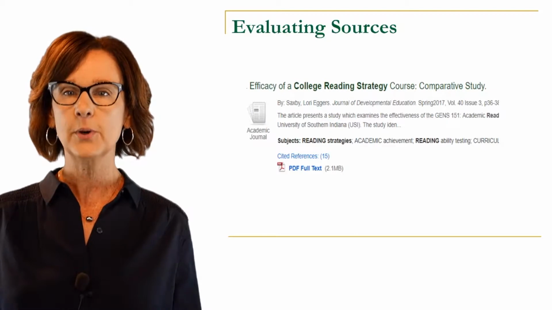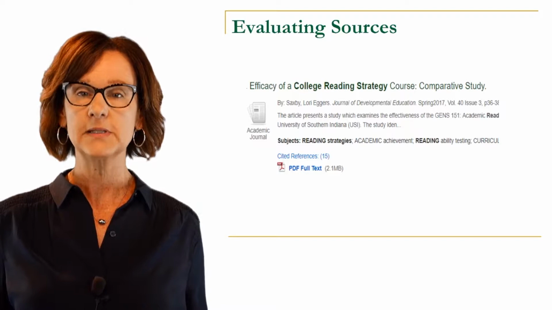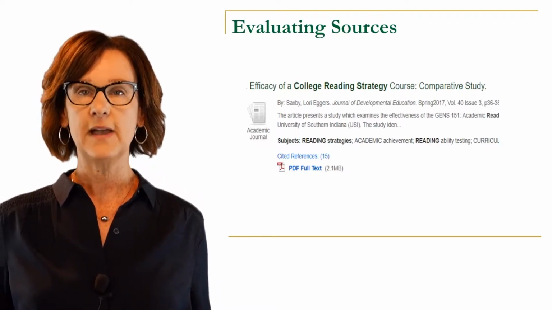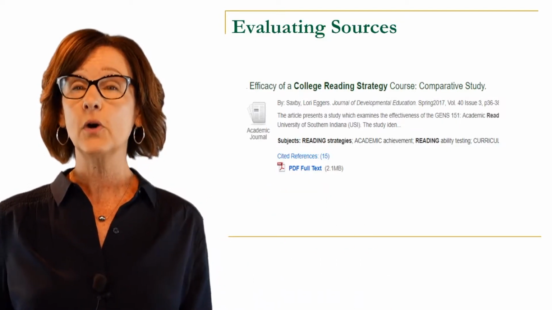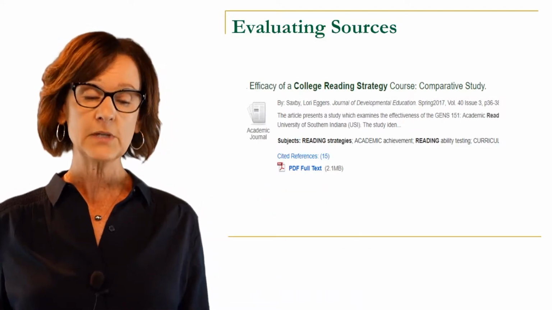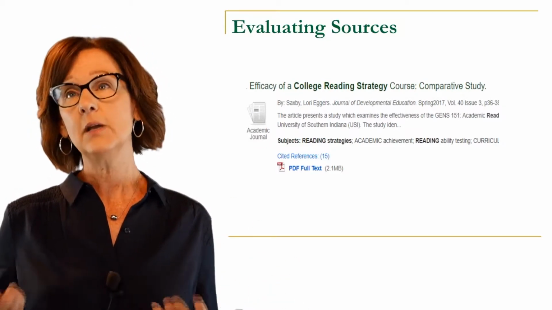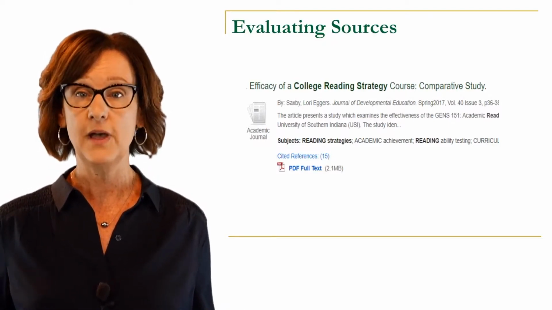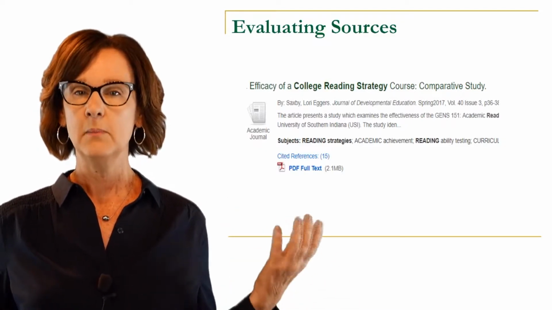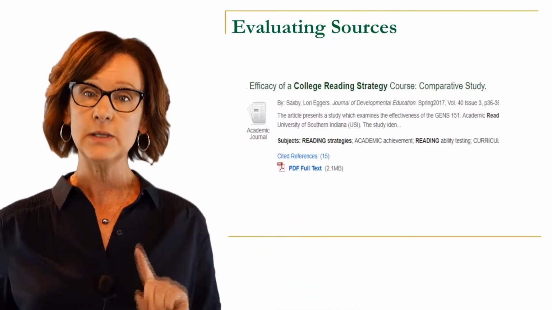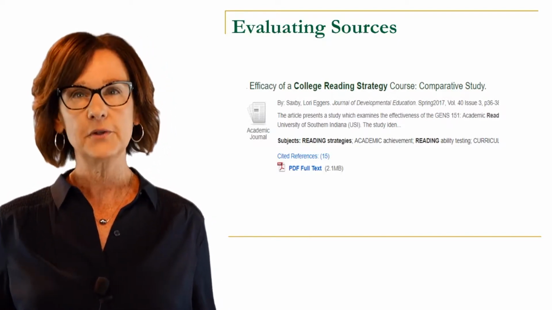If you're writing a paper about a Fortune 500 company, perhaps, you will want up-to-date information about that company, not from 10 years ago, because it'll be out of date. So really look for articles that are very current. Sometimes a professor will say it needs to be from the last 5 years. Depending upon your topic, I think that is a good rule of thumb. Once you get beyond about 5 years, you're really risking that the information might be pretty dated. So always look for the date. That's very important. Do you see at the bottom where it says PDF full text?